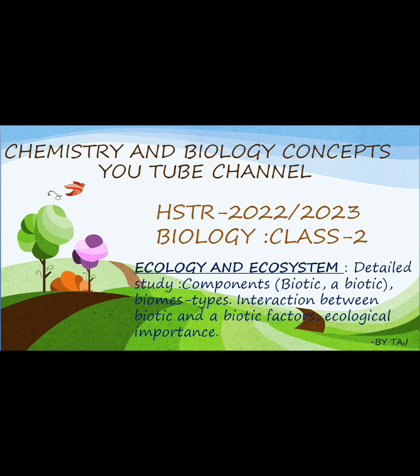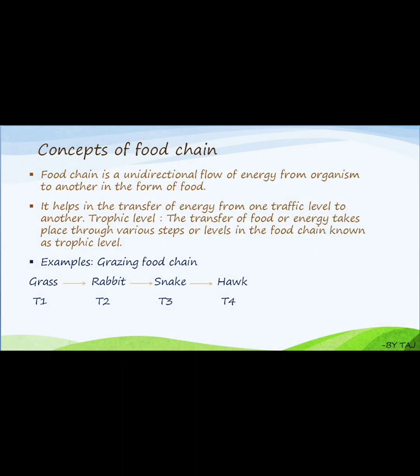HSTR 2022-23 Biology Class 2 about the chapter Ecology and Ecosystem. Today we will discuss the remaining concepts. The food chain is a unidirectional flow of energy from one organism to another organism in the form of food. So a food chain means there is a single-directional flow of energy from one organism to another in the form of food.